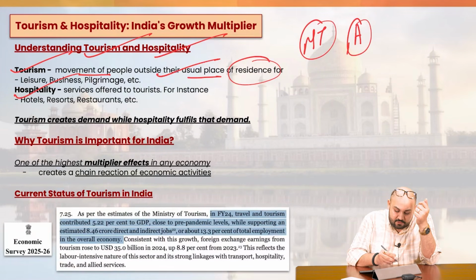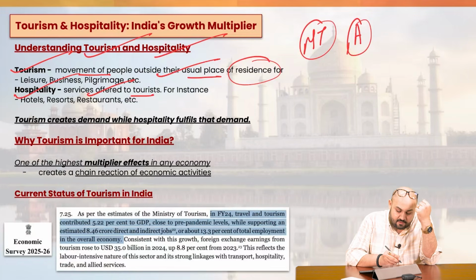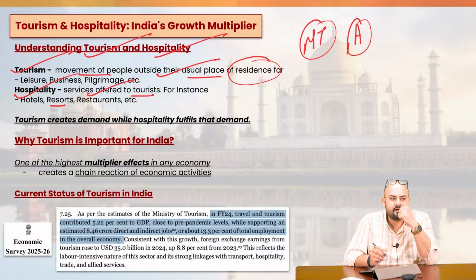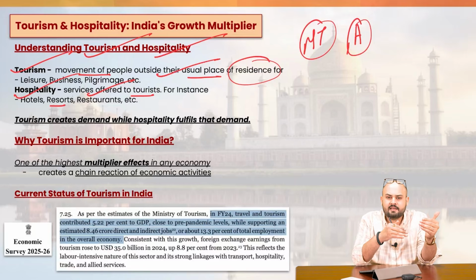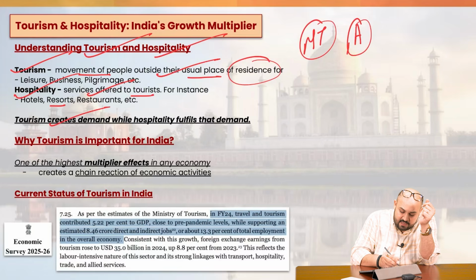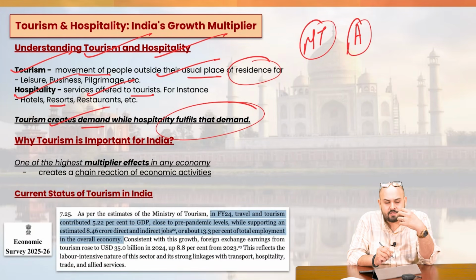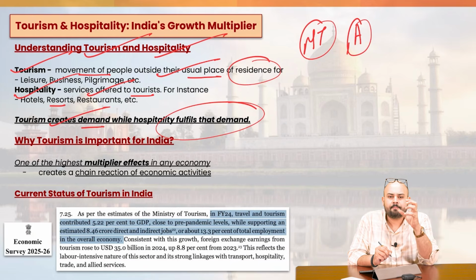Then we have hospitality. This refers to the services offered to the tourists, for example hotels, resorts, restaurants, travel assistance, and homestays, right? So the services which are offered to the tourists are in the category of hospitality. And one concept you should always remember: tourism creates the demand while hospitality fulfills that demand. Tourism is the movement of the people, and all the services involved form the part and parcel of the hospitality aspect.